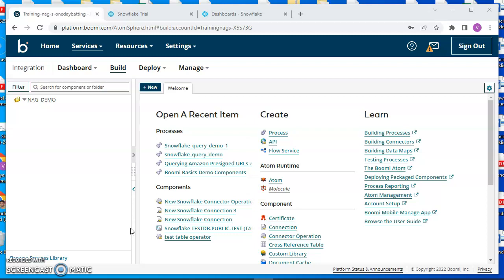We're going to see how we can connect Snowflake from Boomi. Basically, we're going to create a free account with Snowflake, create some database, and try to connect. Today we are going to see the query operator.